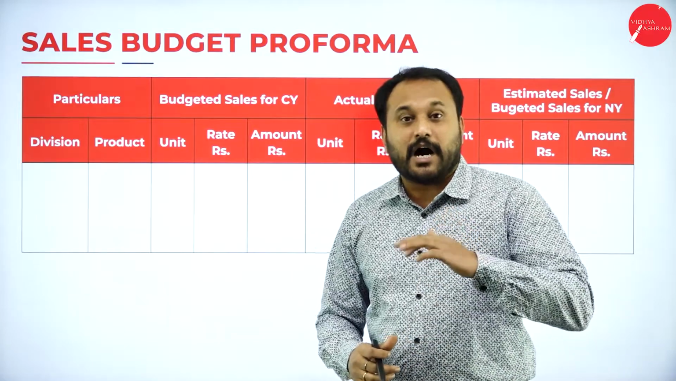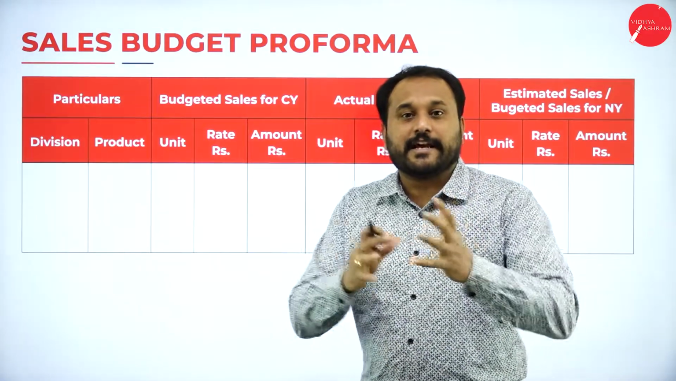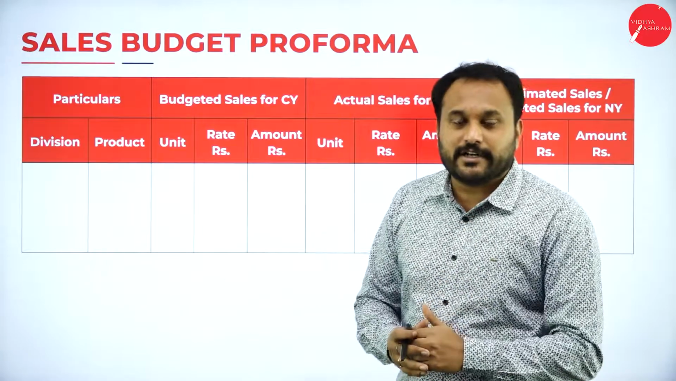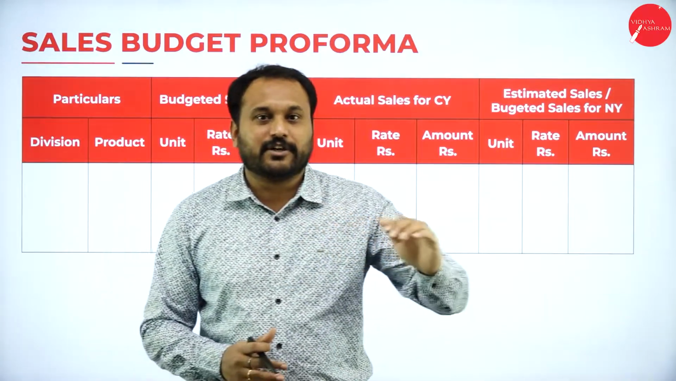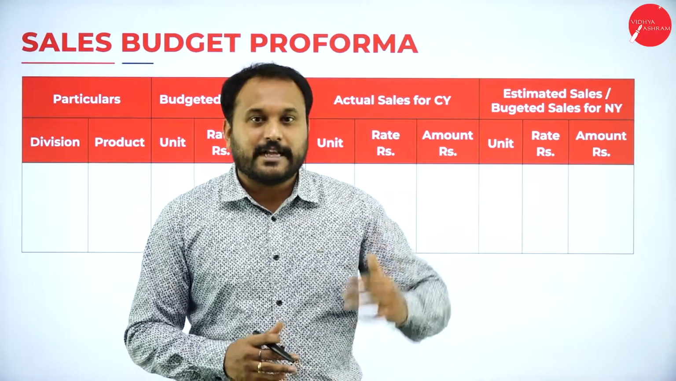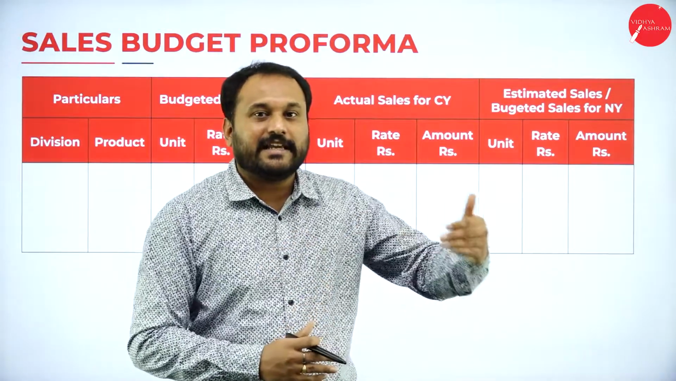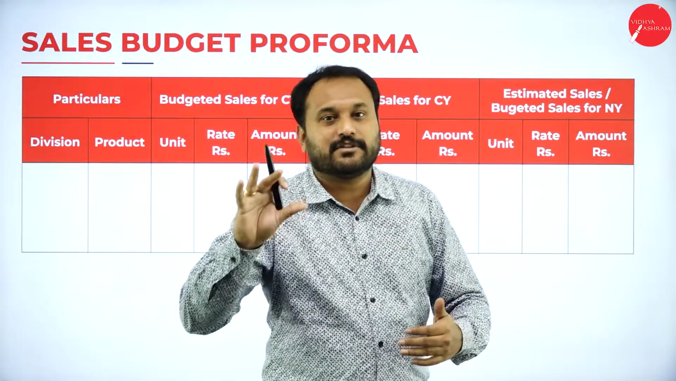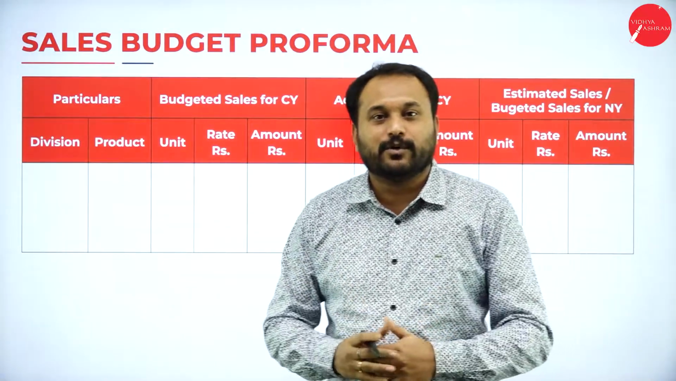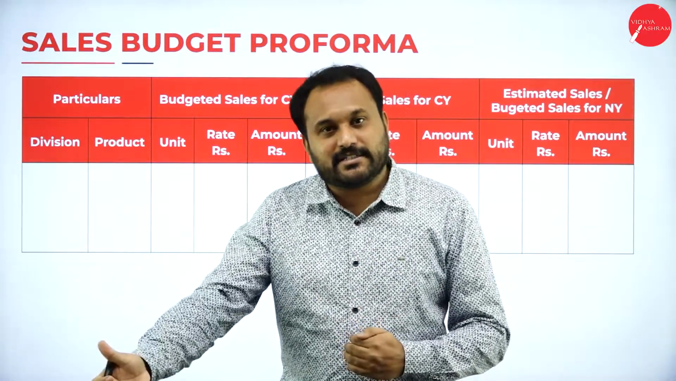And if they tell you how to calculate the current year and the next year, I'll tell you what it is. At the end of the problem, they'll tell you to prepare a sales budget for the year 2016. That means 2016 is the next year. In the problem, they'll give you the budgeted sales and actual sales of 2015. So that is how you will go with current year and next year.